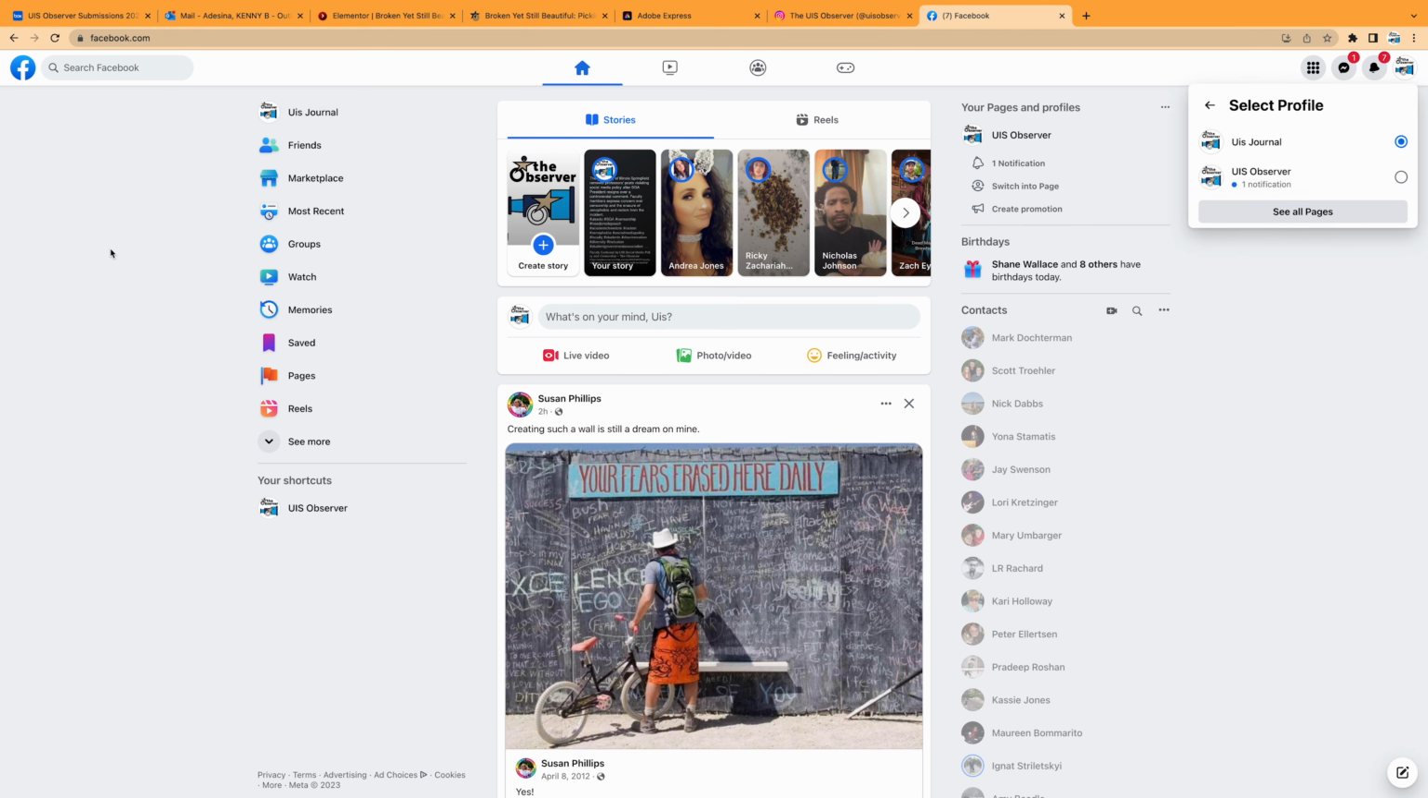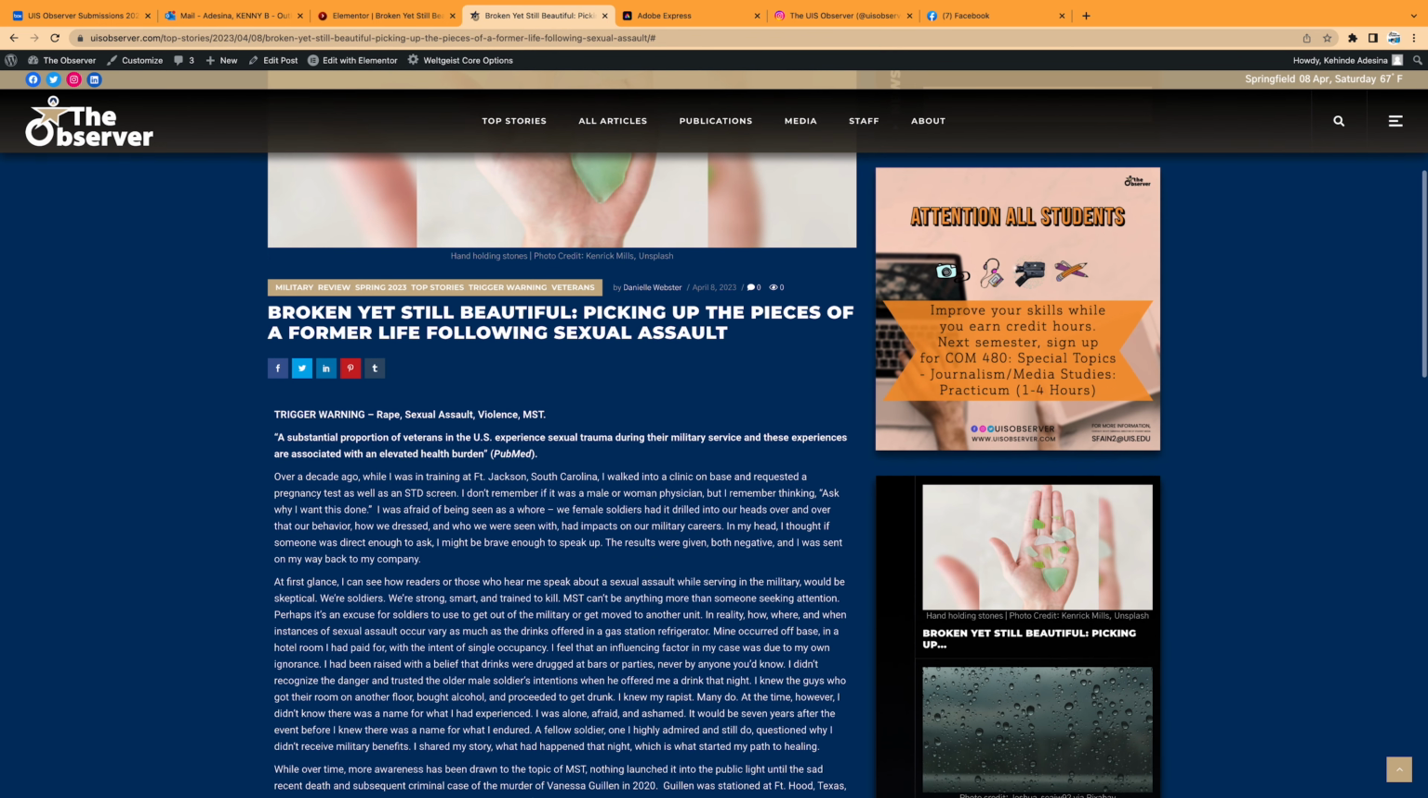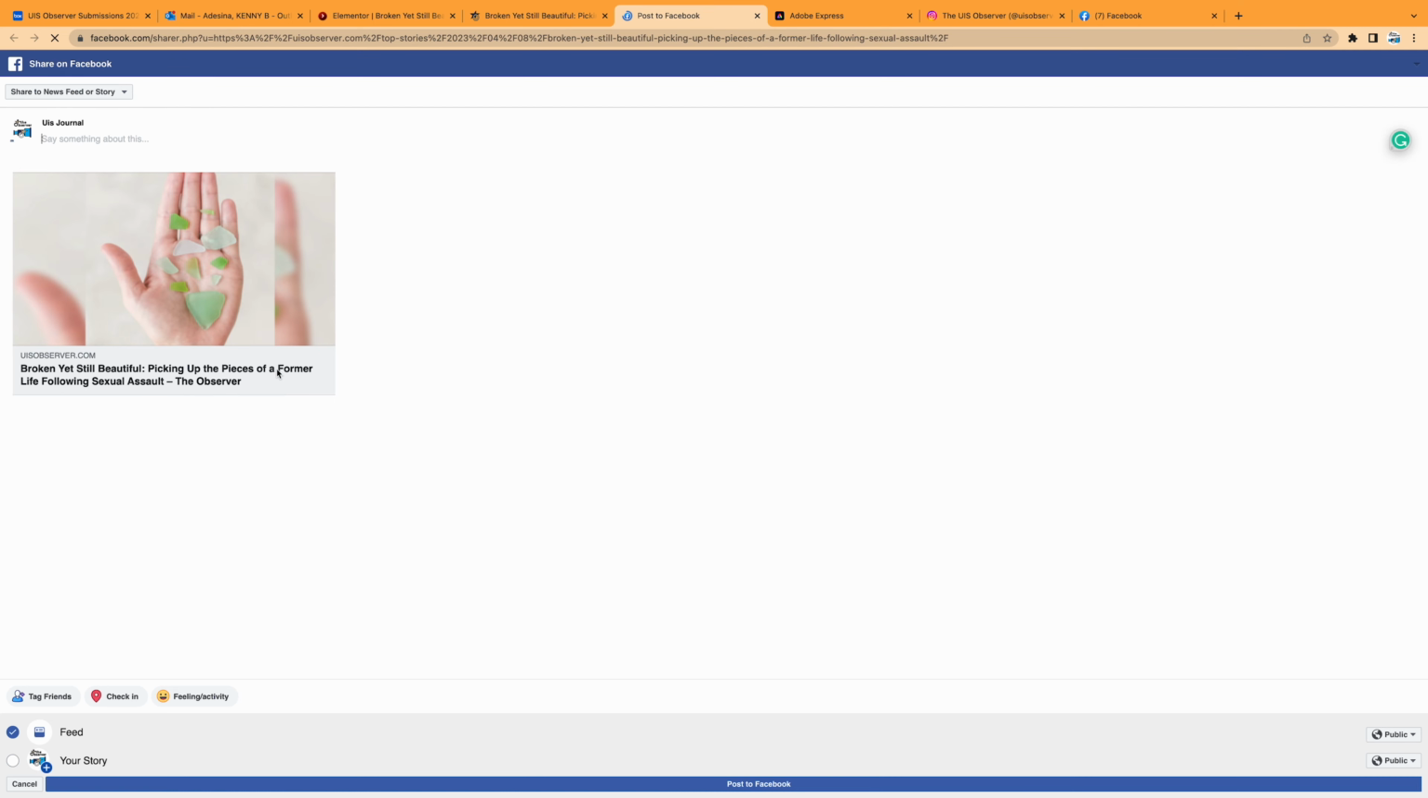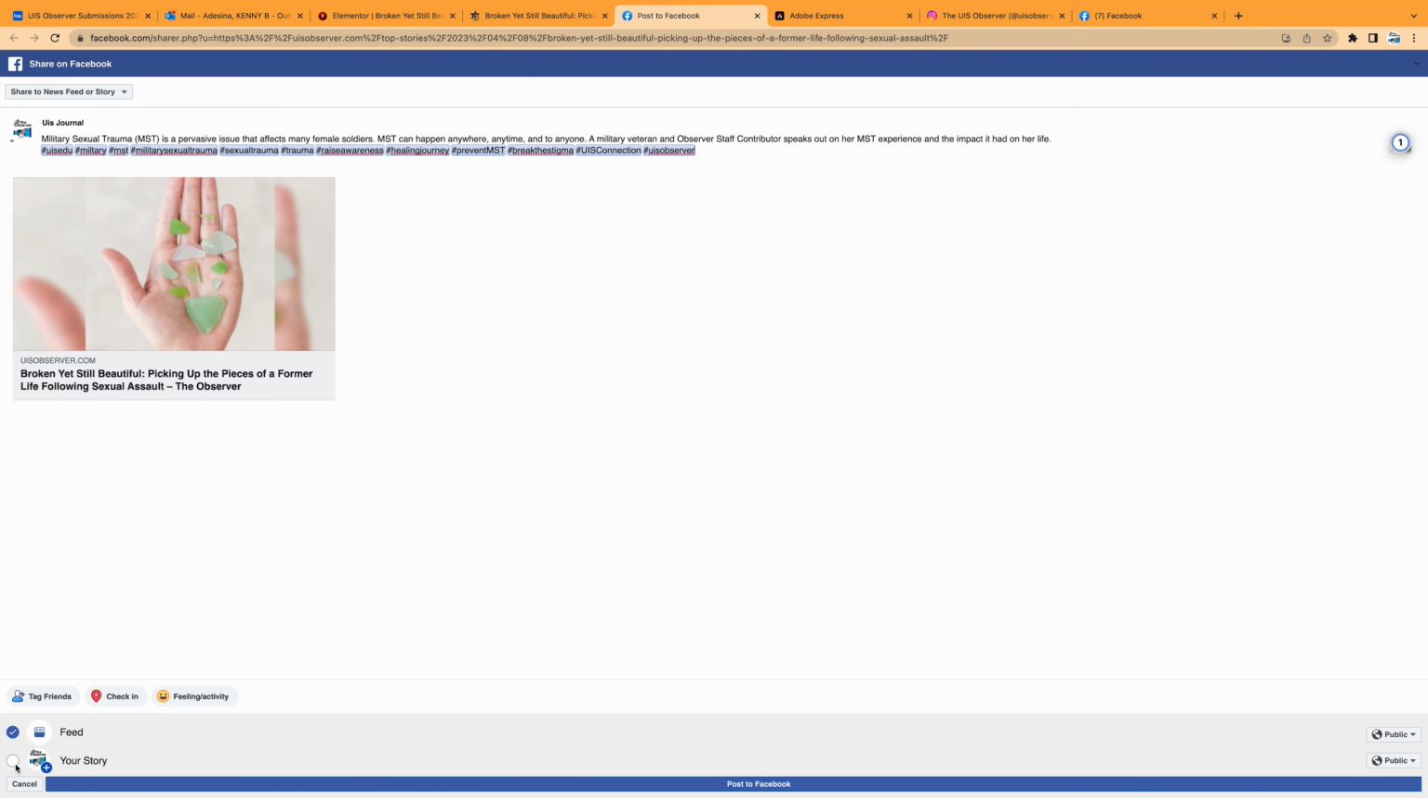To share our story on the Observer's Facebook account, we follow the same step as we did before. Clicking on the Facebook icon redirects me to Observer's Facebook account where we can post our caption. Select Story and click Post to Facebook. Again, I like to confirm if the post looks well. I come back here, refresh the page, and voila, our story is uploaded and looks good.